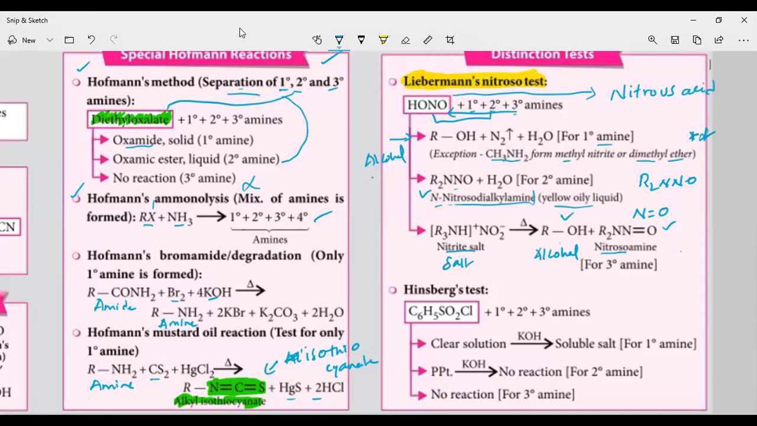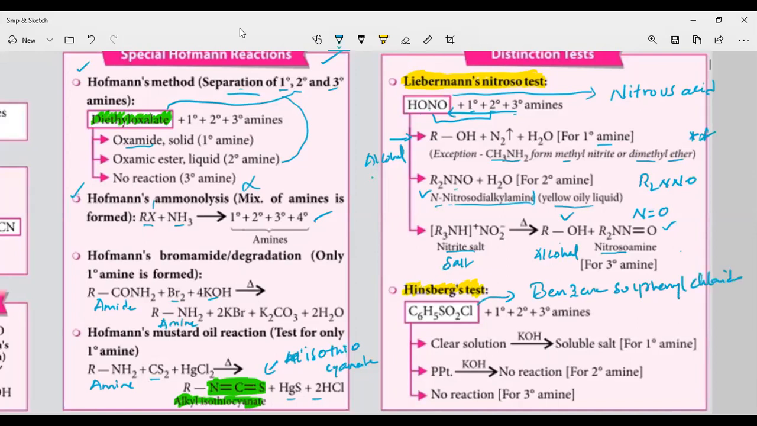Next, Hinsberg test. This is the test you already know; you have studied it in your syllabus. What is Hinsberg's test? In Hinsberg's test, we are using a reagent called Hinsberg reagent. What is Hinsberg reagent? Benzene sulfonyl chloride is called Hinsberg reagent.